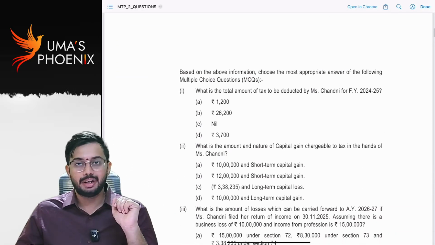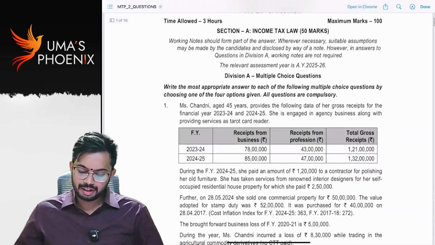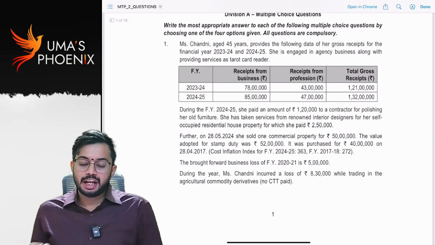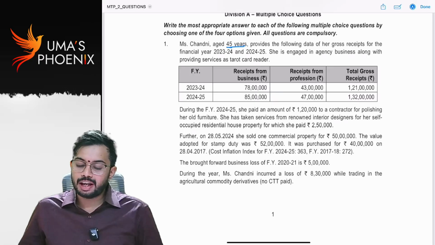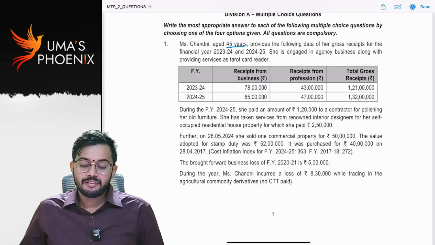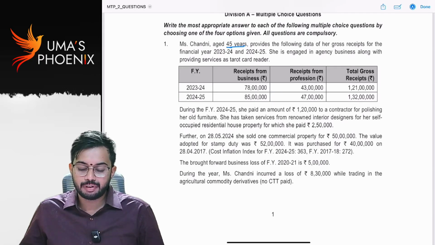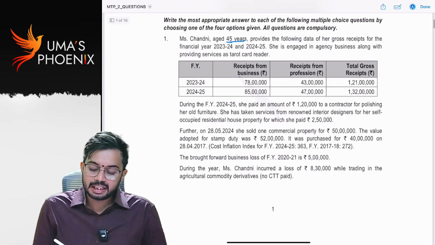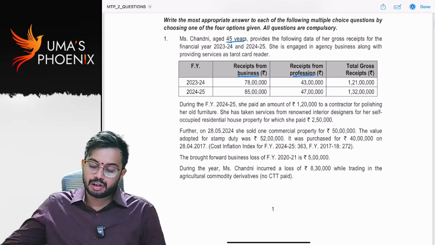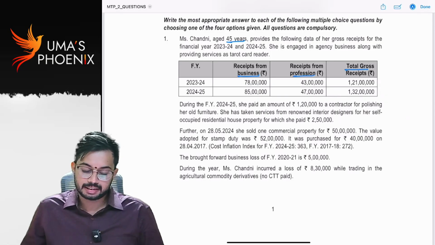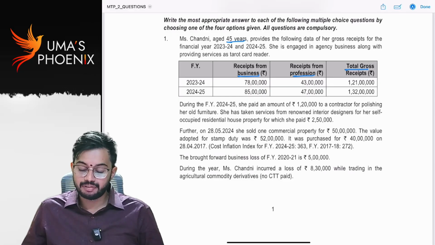Okay. First, Miss Chandni, aged 45 years, provides the following data of her gross receipts for the financial years 2023-24 and 24-25. She is engaged in agency business along with providing services as a direct card reader. So business receipts were given and gross receipts from profession are also given. During financial year 24-25, she paid an amount of 1,20,000 to a contractor for polishing her old furniture.